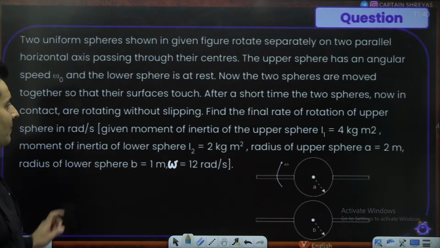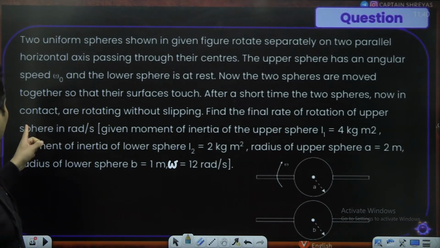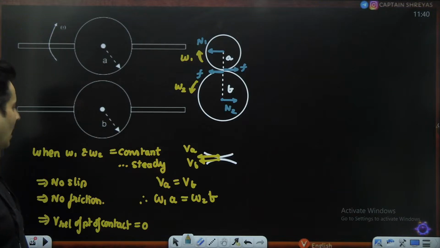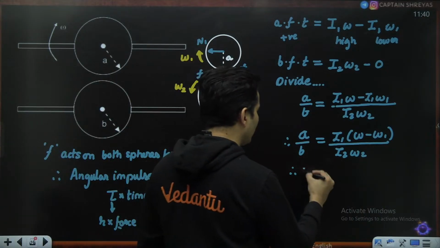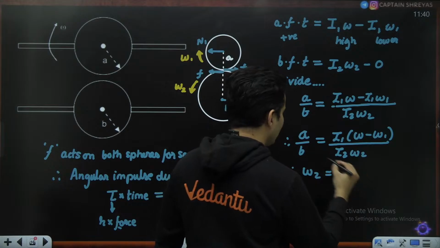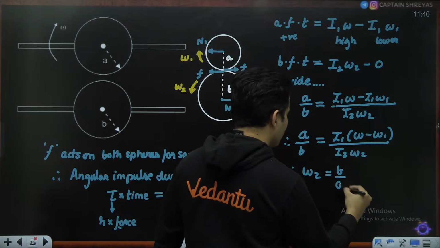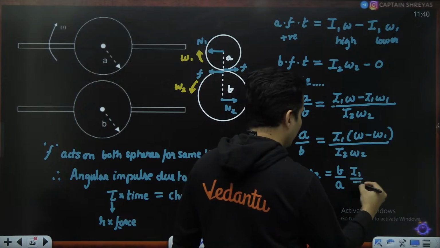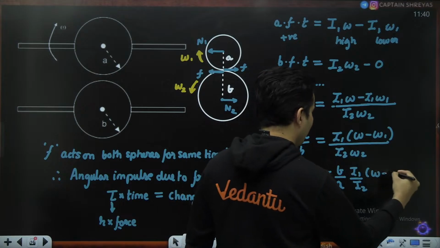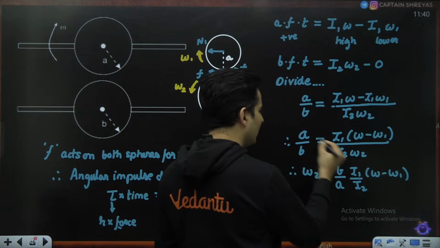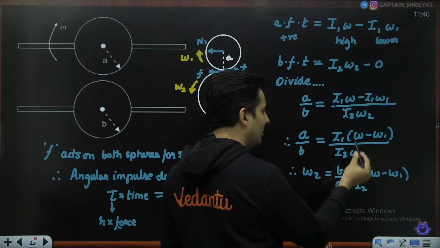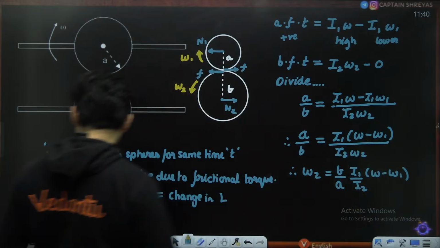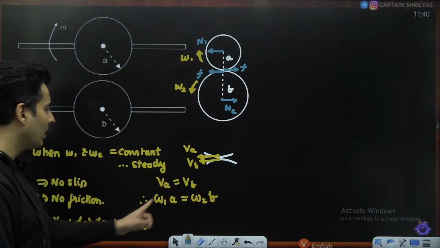The question says, find the final rate of rotation of the upper sphere. Upper sphere means we have to find omega 1, so we have to get rid of omega 2. So write what omega 2 is from here. Omega 2 will be B on the top, A below, I1 on the top, I2 below, times omega minus omega 1. Take this omega 2 and just substitute it over here.